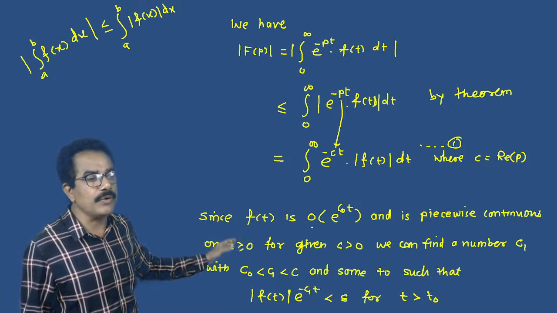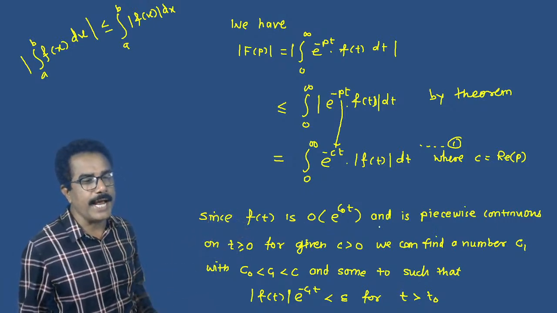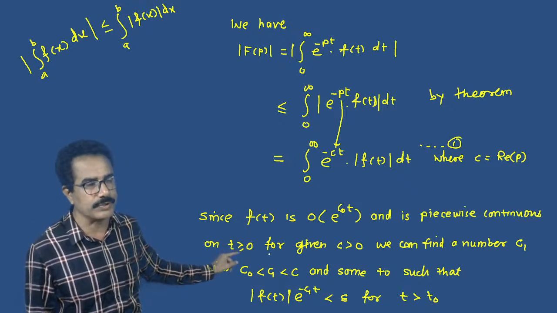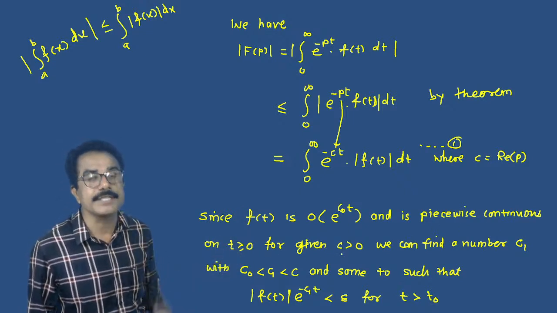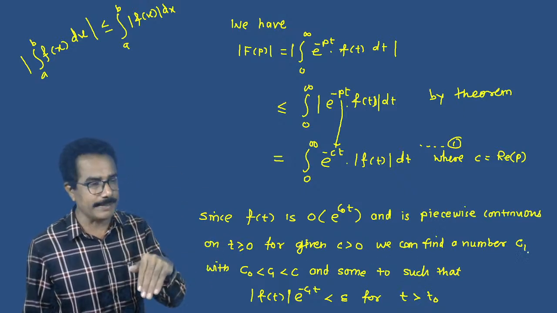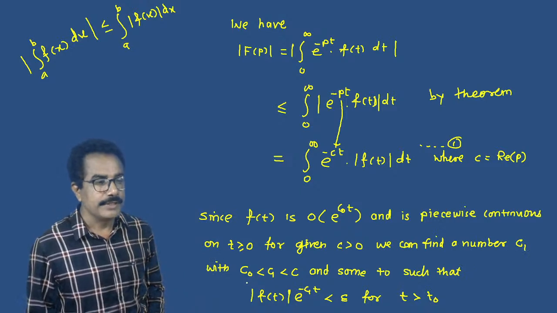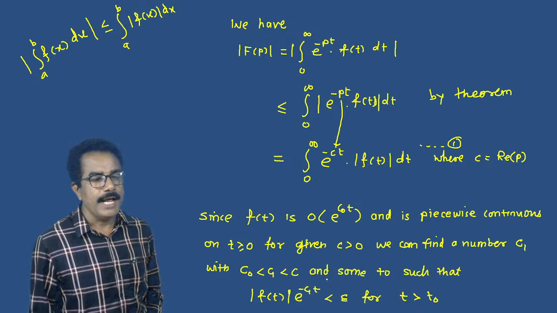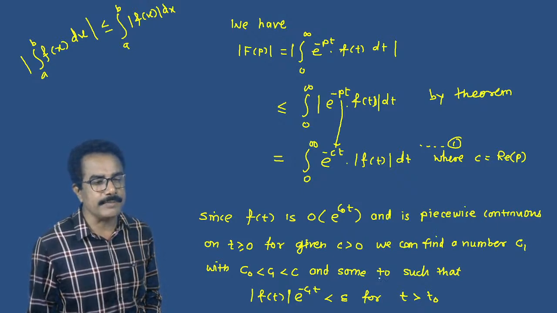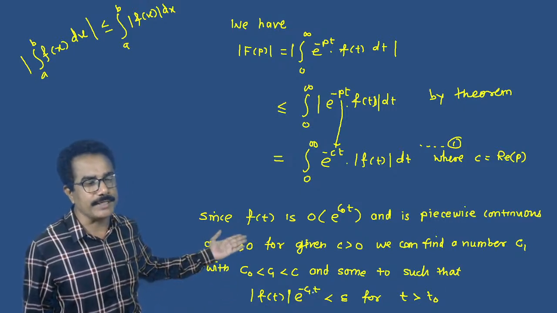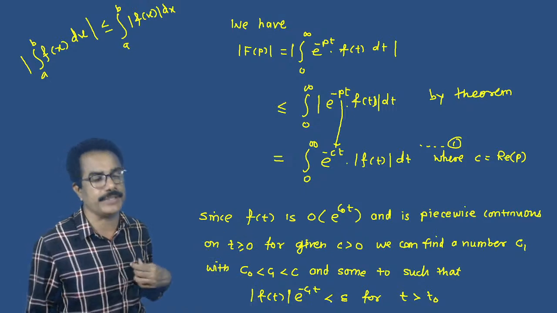Since f of t is of exponential order, that is O of e raised to c naught t, and piecewise continuous on t greater than or equal to 0, then for given c greater than 0, we find a number c1 with c naught less than c1 less than c, and some t naught such that mod of f of t into e raised to minus c1 t is less than epsilon.